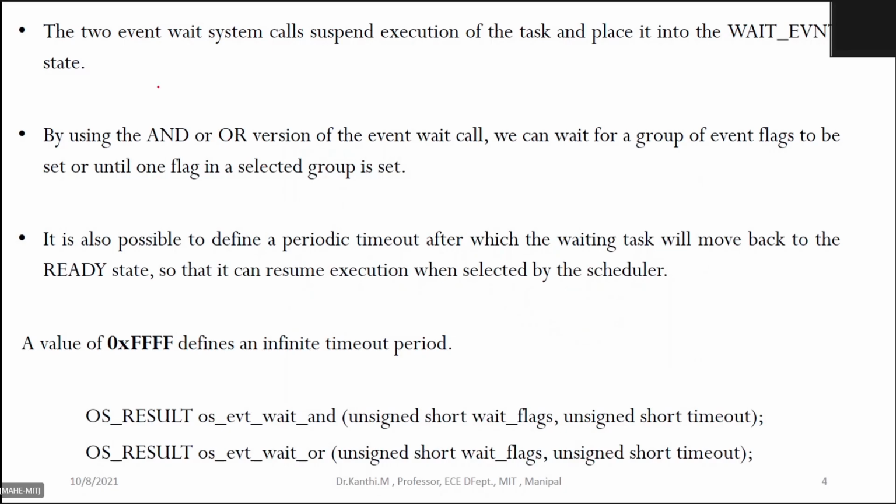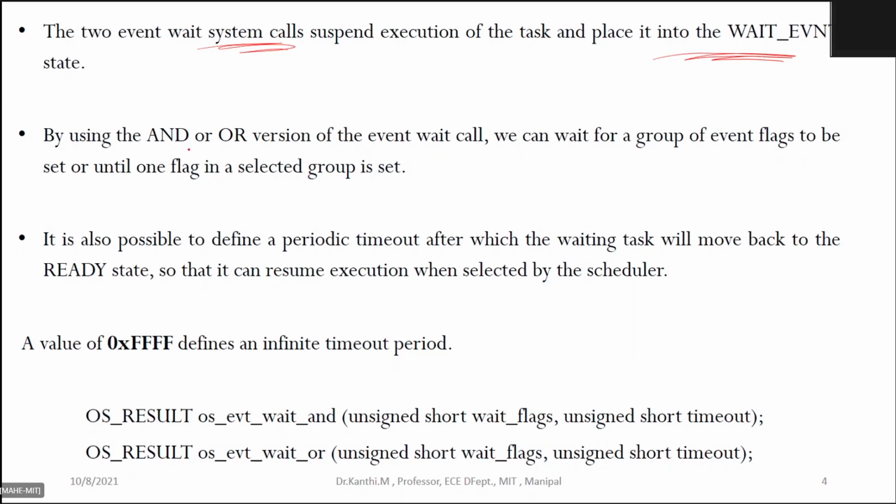The two event wait system calls suspend execution of a task and place it into the wait event state. Since there are 16 flags, you can wait for a number of flags.